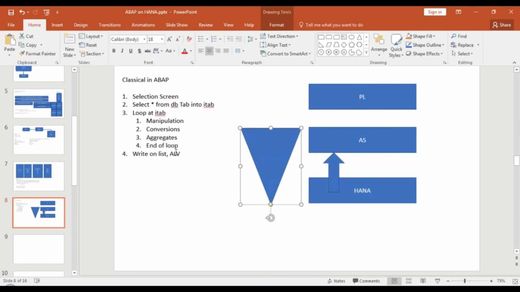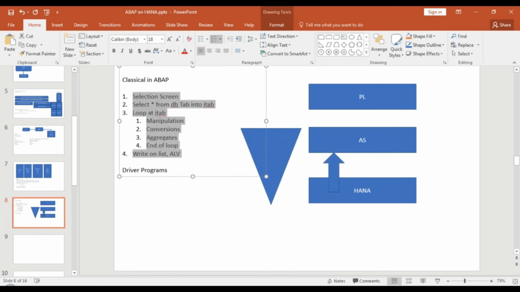The concept is called driver program. If you have gone through ABAP training properly, there is a concept of driver program which runs your ABAP program. So driver program runs this code actually. There's no magic. There is somebody who's executing it, and that's called driver program. If you look at this pyramid, you will understand that this thing represents more calculation done on an application layer. You see, it's bigger in volume, and this is low in volume in database layer.